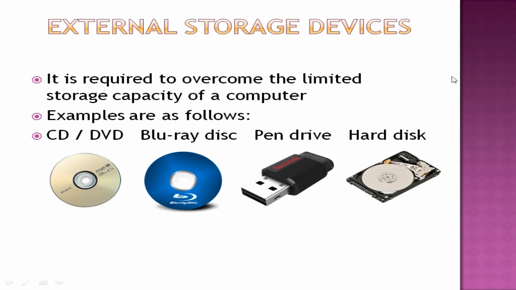Now let's see what these external storage devices are. As you all know, in the processing of the computer, the input will be given, all the inputs will be stored in the memory. From memory it will be processed, then it will be given as the output. From output, all your files are stored in the storage devices. Where will it be stored in your computer? You have an internal storage device in your computer. What is that? It is a hard disk which is present inside your computer. All your files will be stored inside your computer.